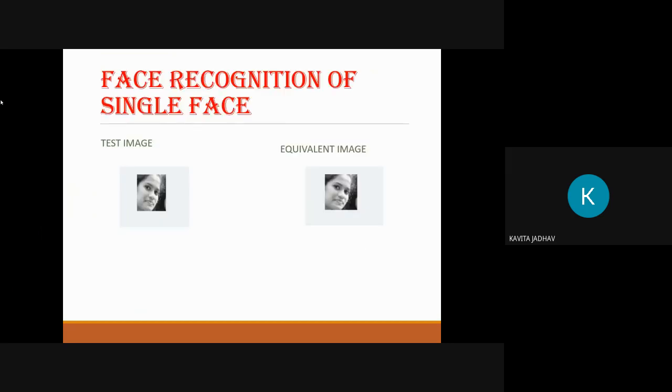Face recognition of single faces. Here we can see the test image and the equivalent images. So it easily recognizes the face using machine learning. You can see the conversion of a group of photos into a single photo.